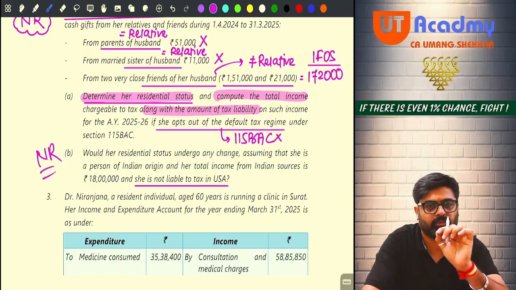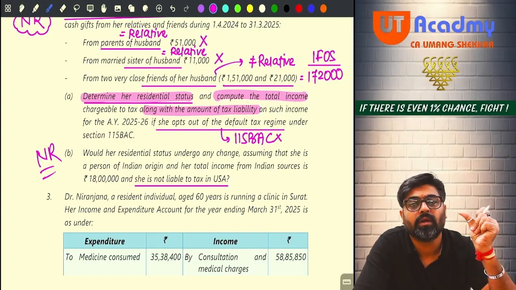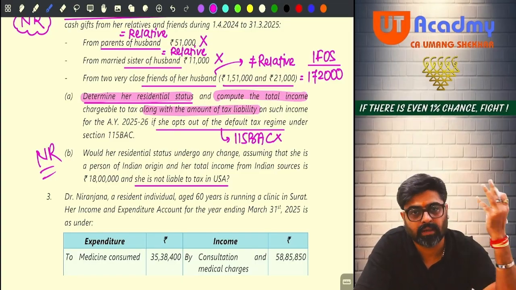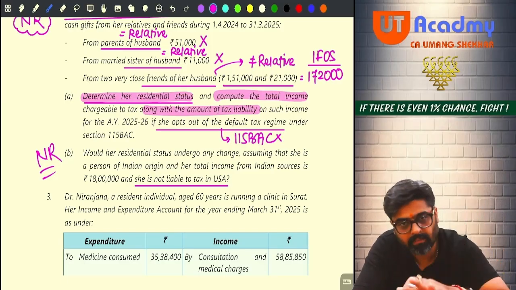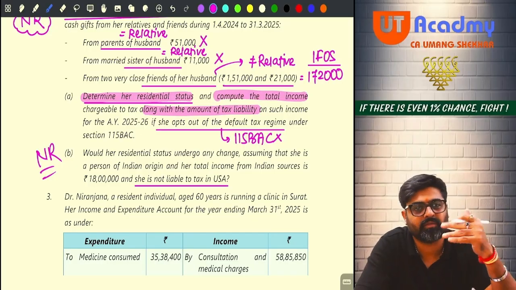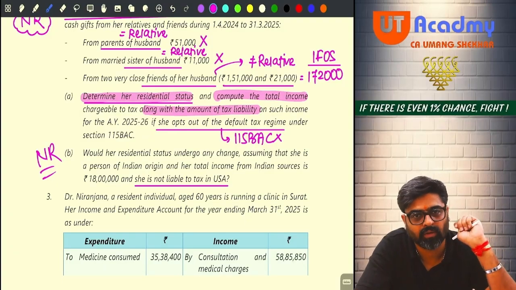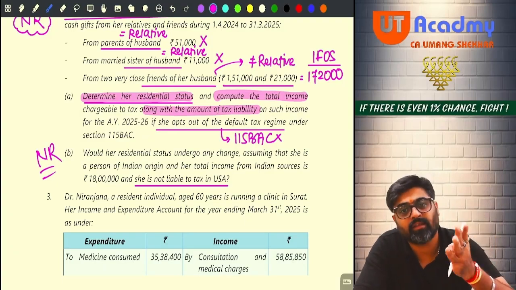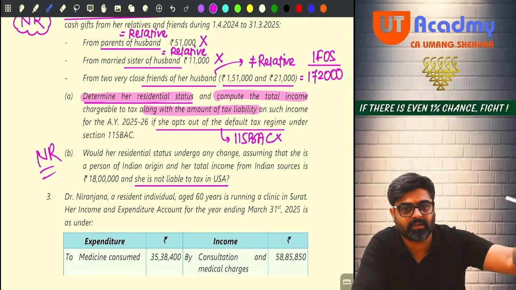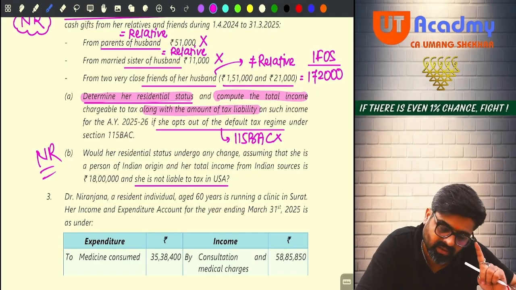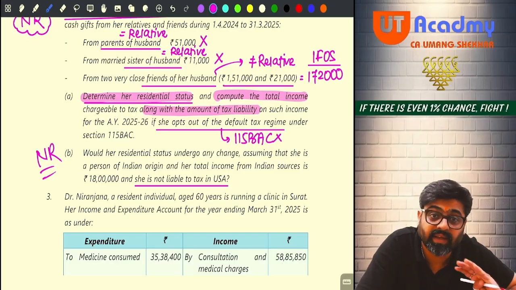Now the paragraph. As per 6(1)(a), any Indian citizen whose total income is more than 15 lakhs and who is not liable to be taxed under any other country will be treated as a deemed resident in India. But in the case of Charlie, even though her total income is more than 15 lakhs, even though she is not liable to pay tax in USA, she can still not be treated as a deemed resident in India because she is not an Indian citizen. Full stop. That's it. And her status will remain non-resident. Got it, sir? Very easy.